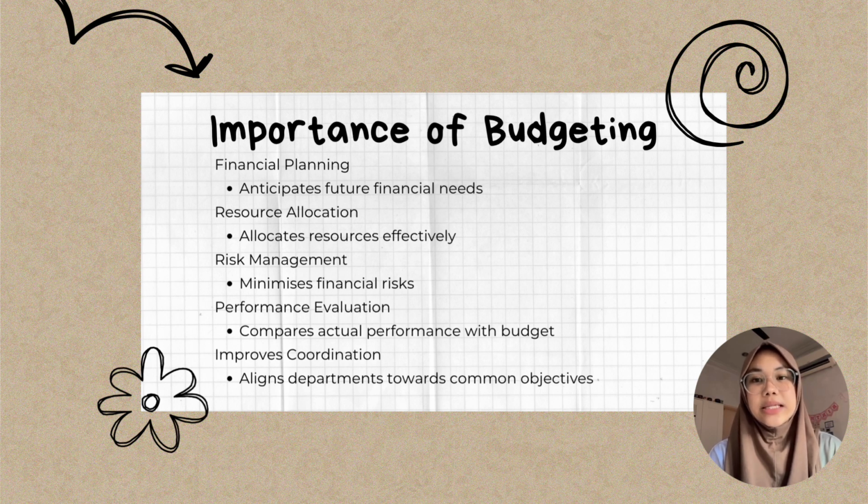First, budgeting helps with financial planning by anticipating future financial needs. Second, it improves resource allocation so the company can use its resources effectively. Third, budgeting helps minimize financial risk. It also allows management to compare actual performance with the budget and take corrective action when needed. Finally, budgeting improves coordination by ensuring all departments work towards the same business objective.